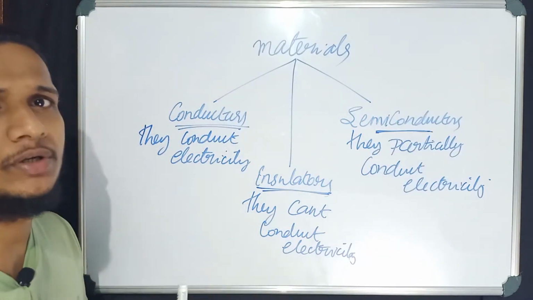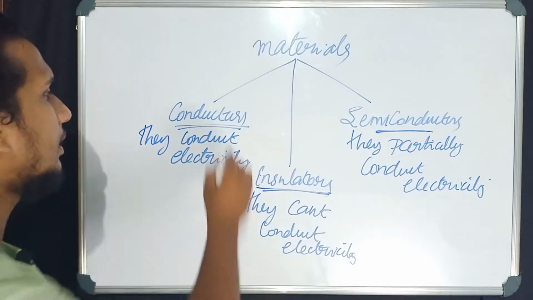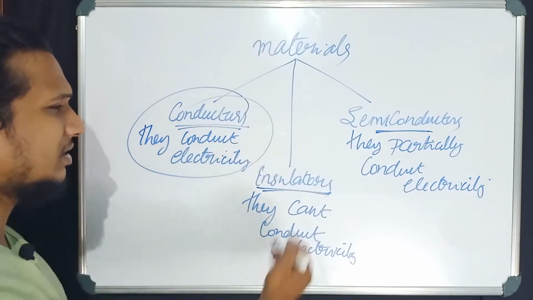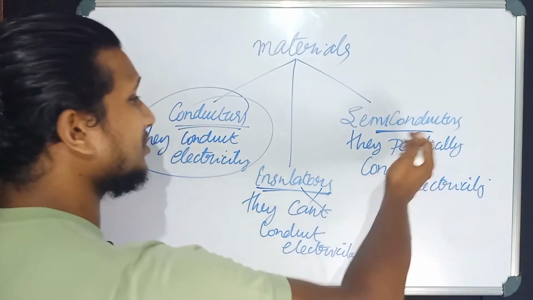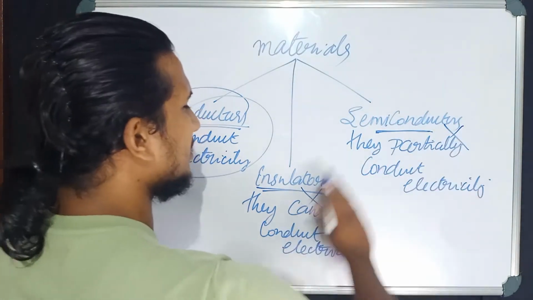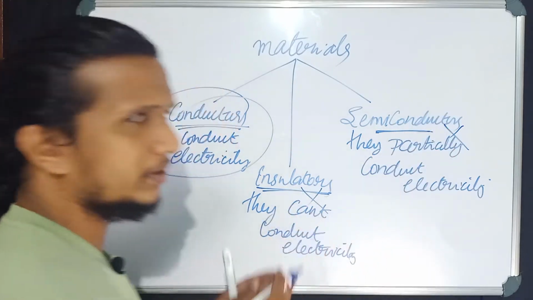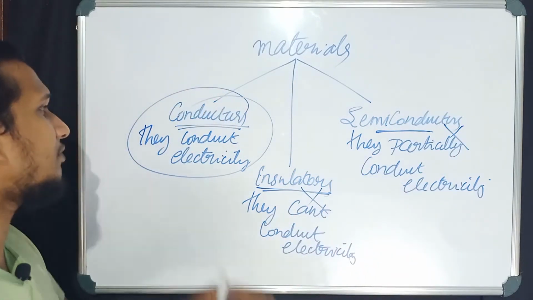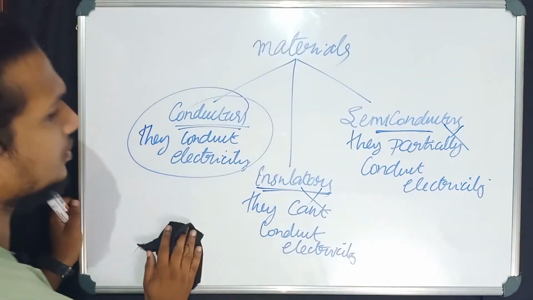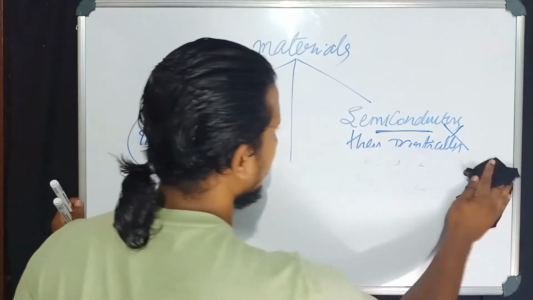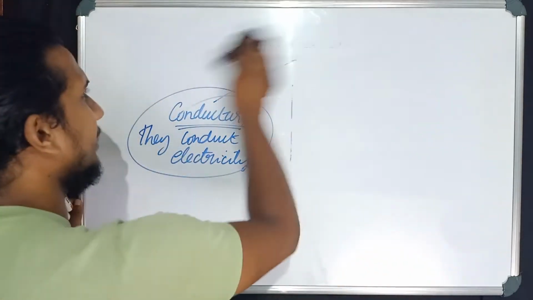Our discussion in this chapter is all about conductors, because insulators can't conduct and semiconductors are only partially conducting. So we are not discussing those in this chapter. Our discussion is confined to conductors. Current electricity is all about conductors, because conductors are capable of conducting electricity.